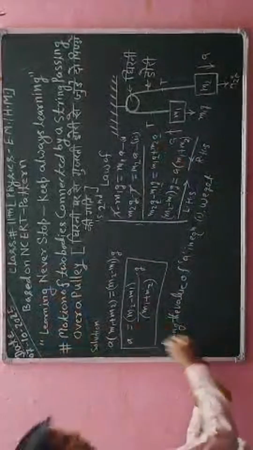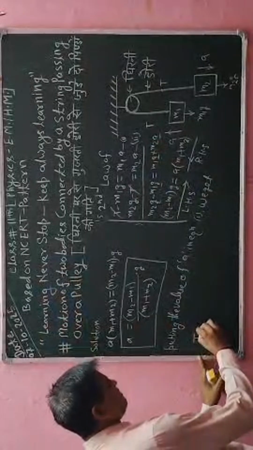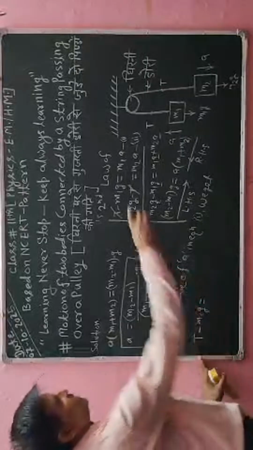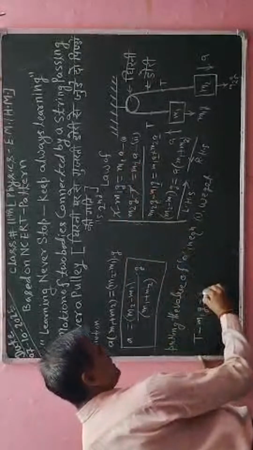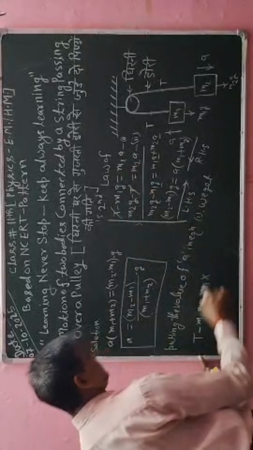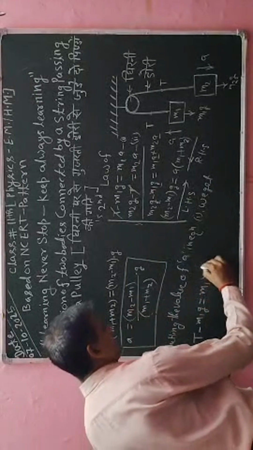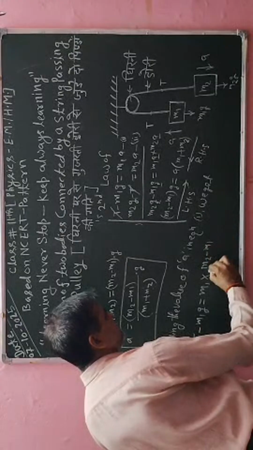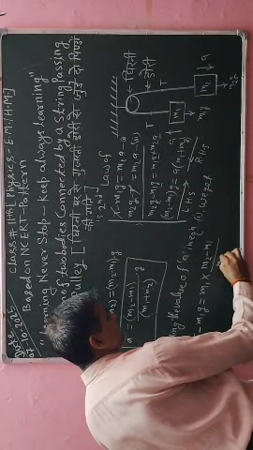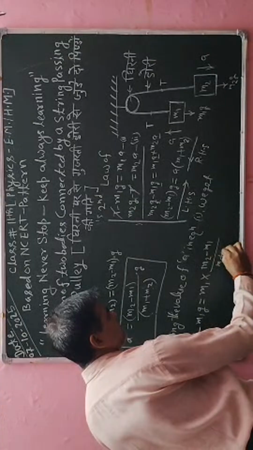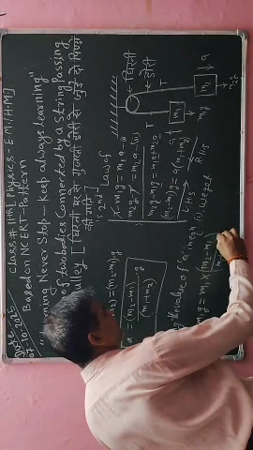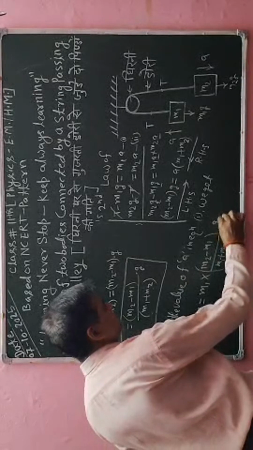Okay, so equation number 1, I have to write T minus m1 g, which is equal to m1 into a. So I have to write in the place of a this much, that is m2 minus m1 divided by m1 plus m2, and after it I have to write here small g.